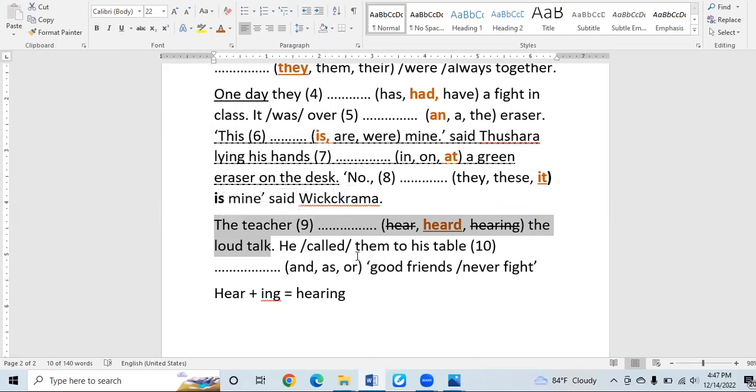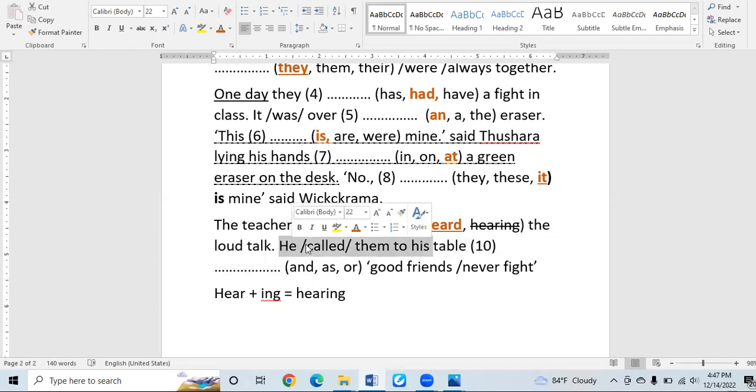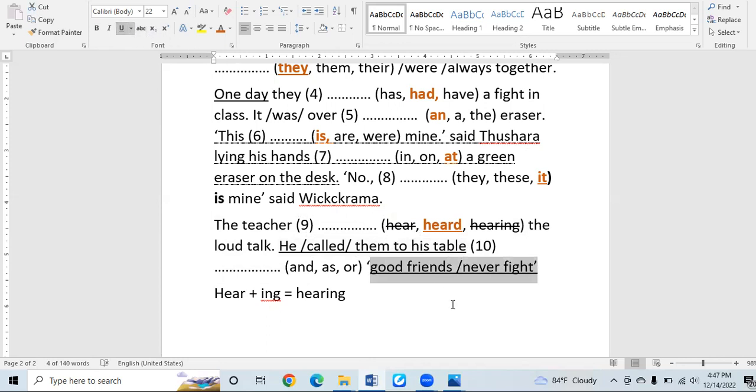It is not needed. Now then the second, the last one: he called them to his table. Then, he called them to his table is one sentence. That is one sentence. Good friends never fight is another sentence. Now here two sentences are there.